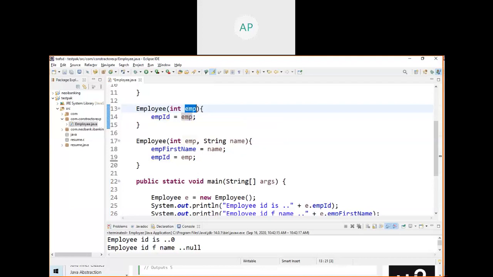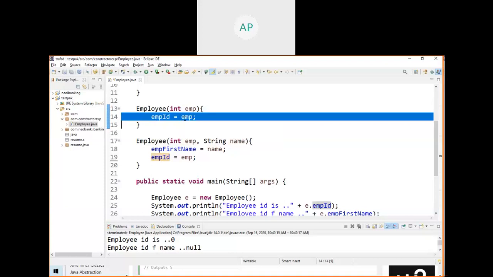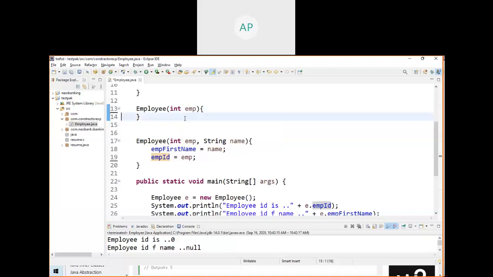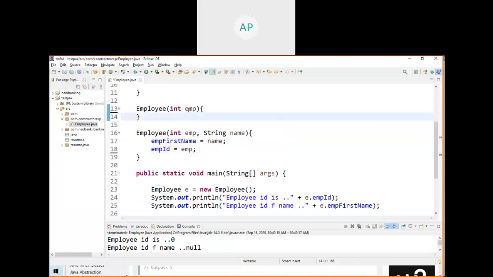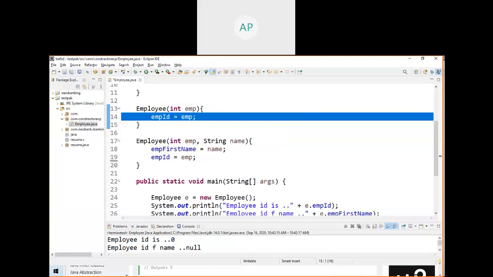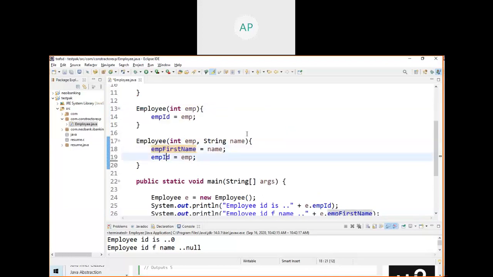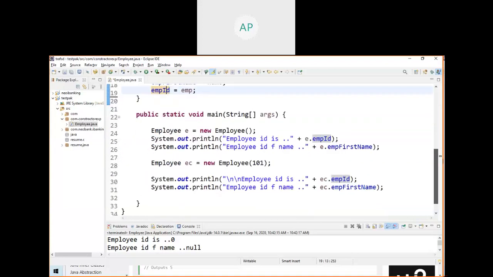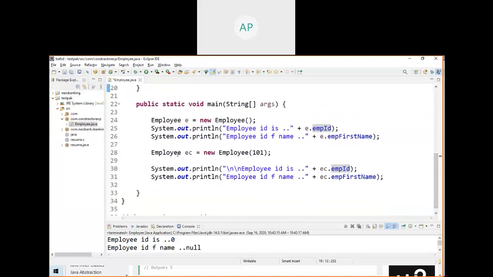So this is a method-level argument, and you are assigning the value to the instance variable. Otherwise, it won't work. If you are not going to do this, you are calling the constructor but you are not initializing. When you initialize, control is required. So initialization happens here, and here it initializes both the variables.